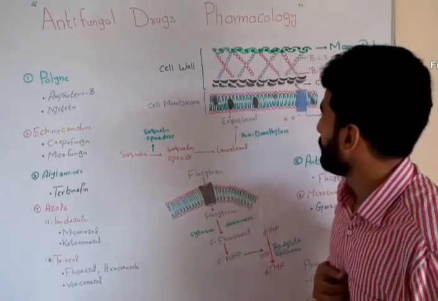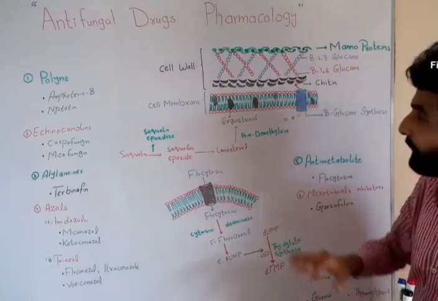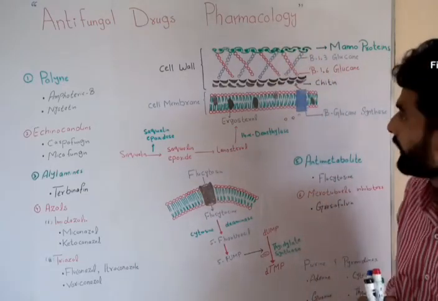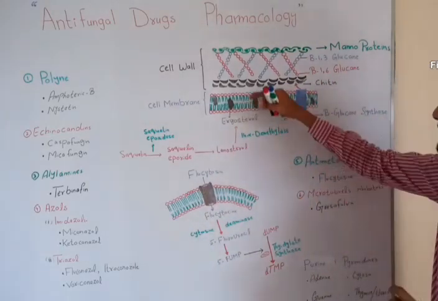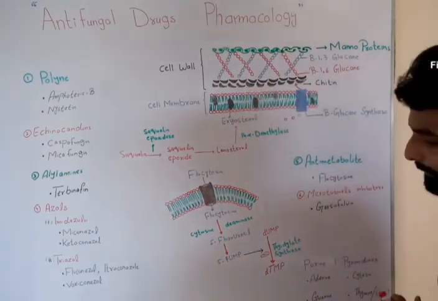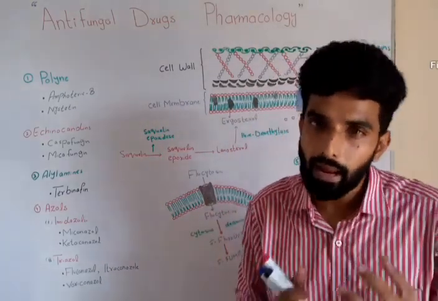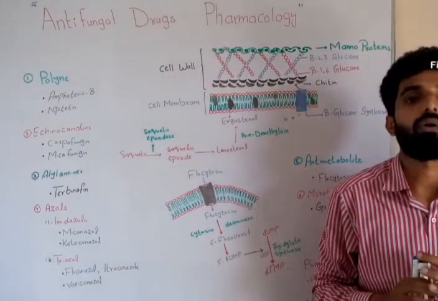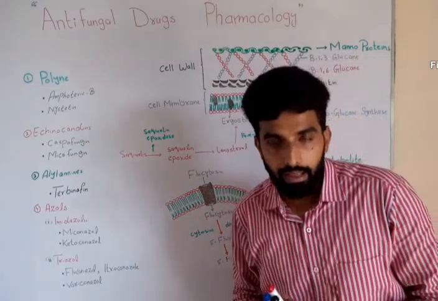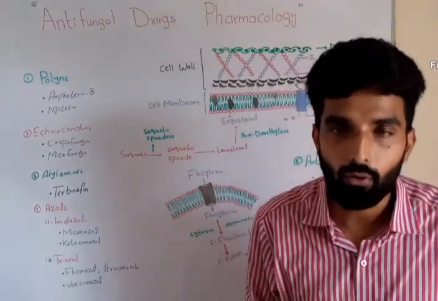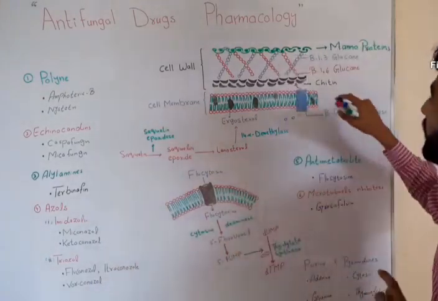Now, if we talk about the cell membrane and cell wall of the fungi, first of all let's talk about the cell wall of the fungi. Here we can see chitin is present, right after the cell membrane. The cell walls of animals and bacteria do not have chitin. In the animal cell, cellulose is present, and in the bacterial cell wall, we know that peptidoglycan is present, while in fungi, chitin is present.